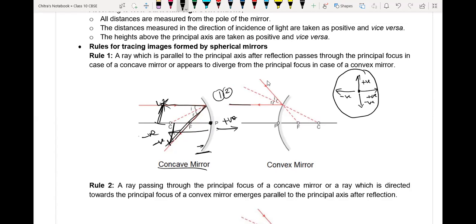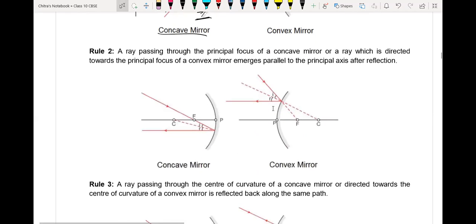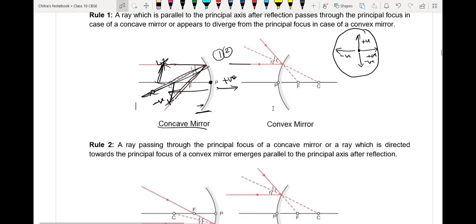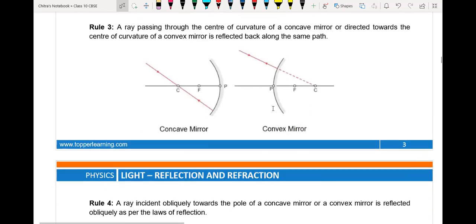The third rule is when the light ray is incident on the mirror through the center of curvature, it passes through the same path without deflection from its original path. These are the 3 rules we have to take into consideration while drawing the ray diagram. Everyone understood?